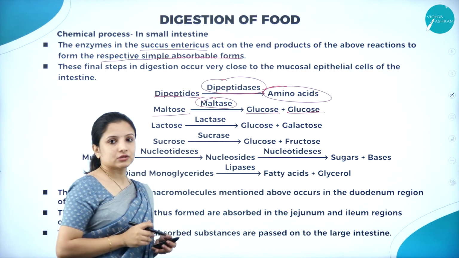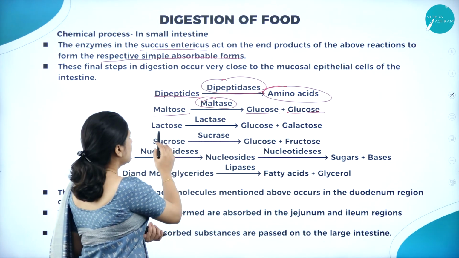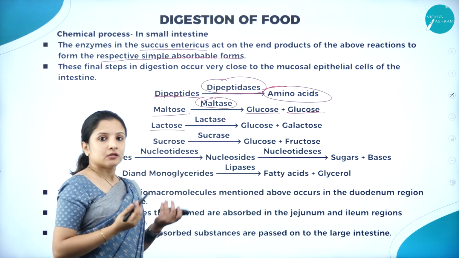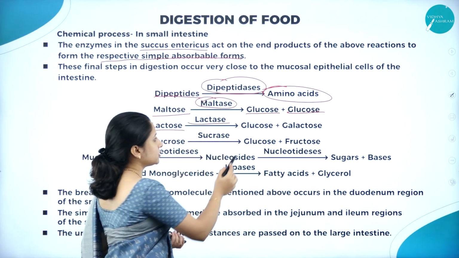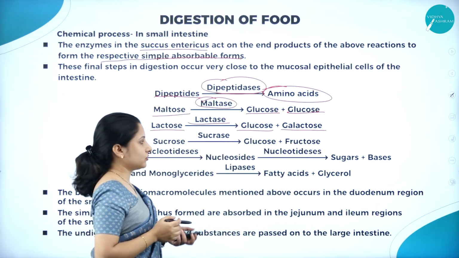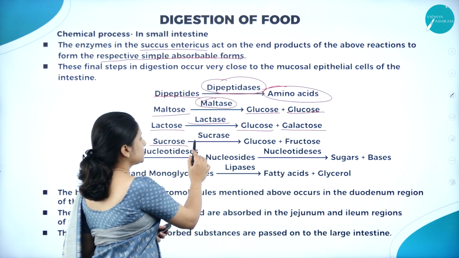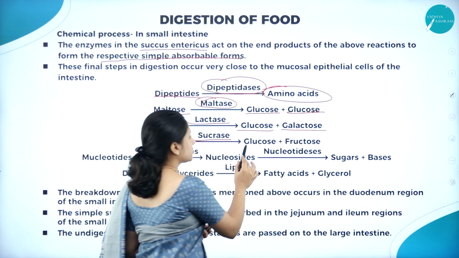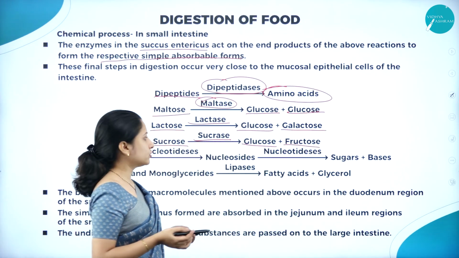Next is lactose. Lactose, milk. If we take in milk, milk contains lactose. That should be broken down, right? So in the presence of the enzyme lactase, it gets broken down into simple forms of carbohydrates, that is glucose and galactose. Next is sucrose, the sugars that we take in. In the presence of sucrase it gets broken down into simpler forms, glucose and fructose. Therefore, the body can easily absorb glucose and fructose.